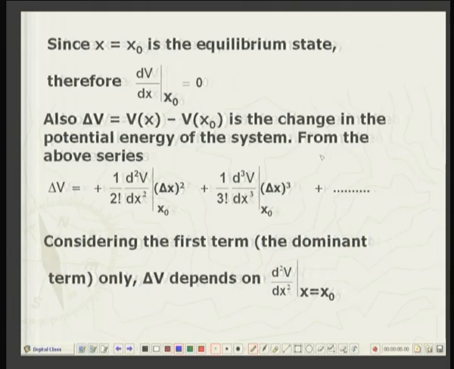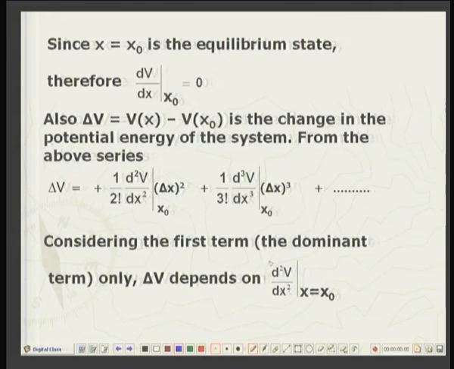So, in this series the largest or dominant term is the first term, and since delta x squared is always positive, whether the disturbance is positive or negative, the sign is immaterial. So, del V, the change in potential energy, will be dominated by this factor. This is the dominant term.